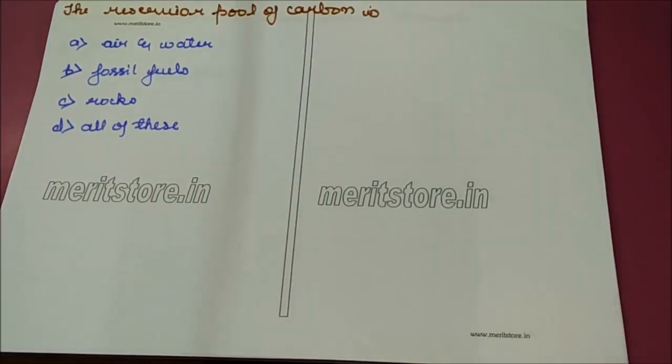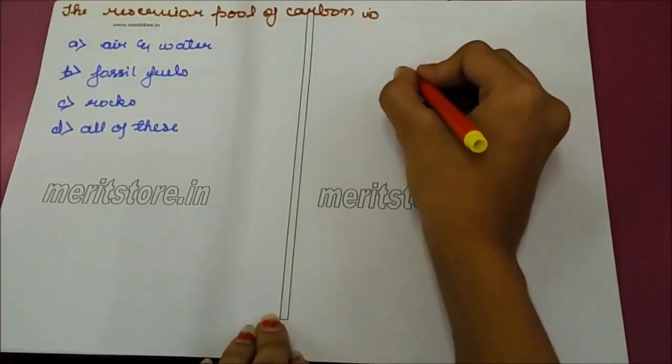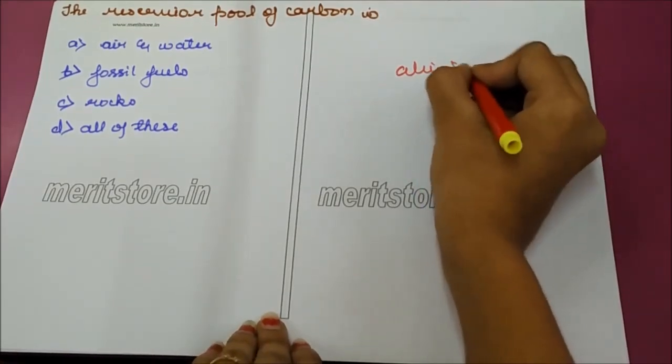The reservoir pool of carbon is options: air and water, fossil fuels, rock, all of these. Carbon is present in the abiotic environment.